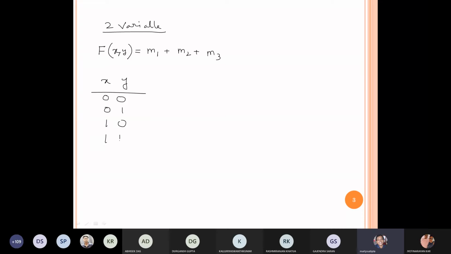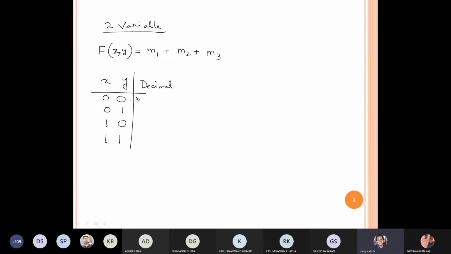a two variable problem. Suppose the two variable problem is given by f of x comma y, equal to m1 plus m2 plus m3. Suppose x and y are two inputs, how many combinations will be there? 4 combinations: 0 0, 0 1, 1 0, 1 1, and I am writing its decimal equivalent.